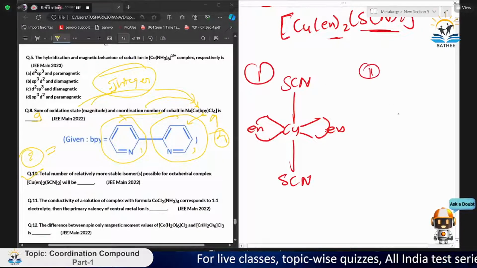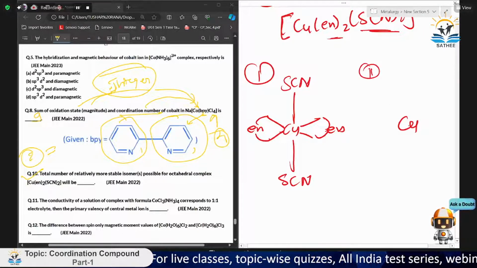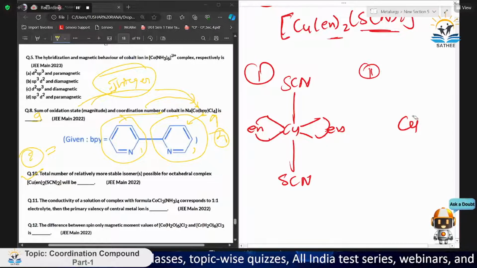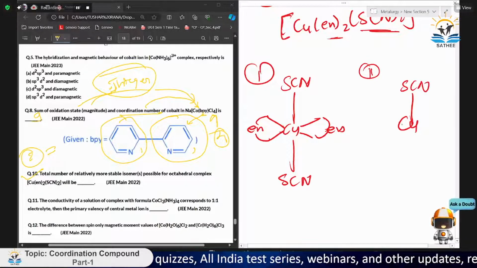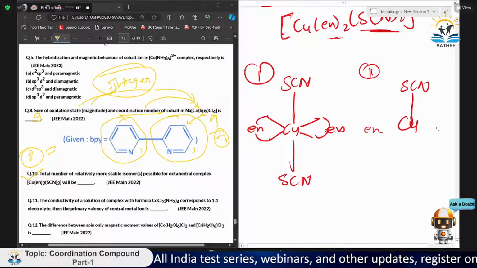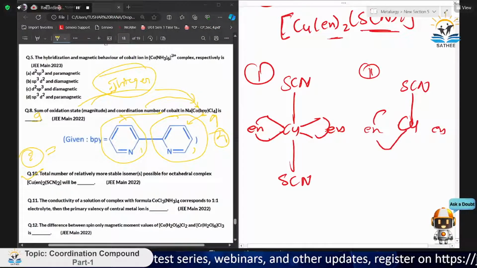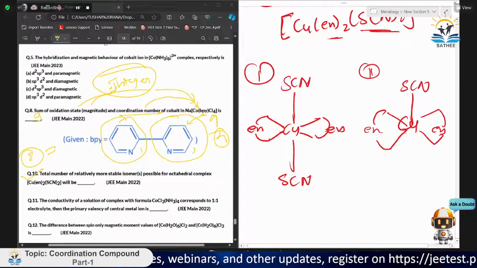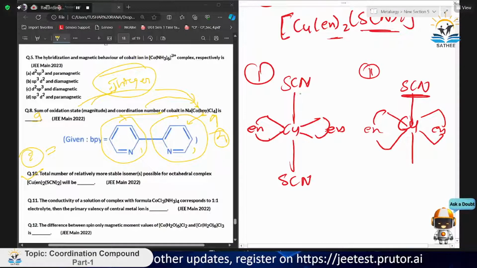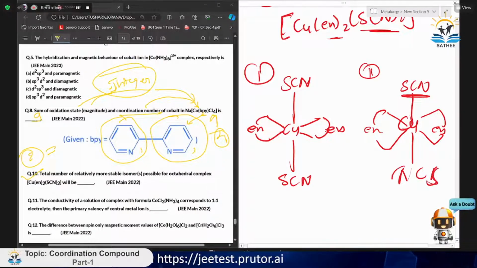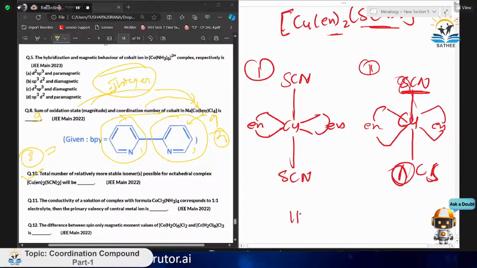Now the second type: how can we connect? We have connected Cu like that. Now if we connect SCN like this, we cannot change the orientation of en. First, remember that. En will connect like that only. But here SCN is also an ambidentate ligand. What I am trying to say is it can connect through carbon, and also as NCS. So here nitrogen plays a part, here sulfur comes into play. So this is the second type, but we can connect in one more way.